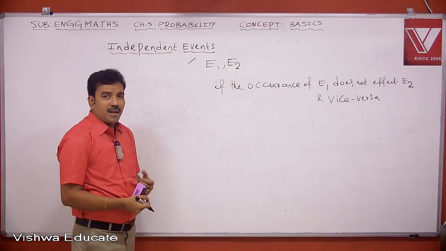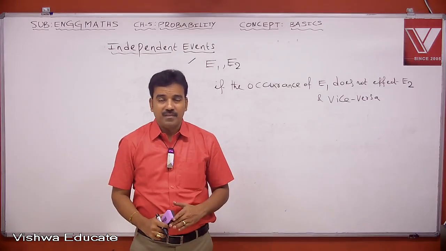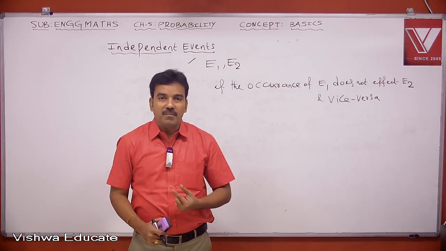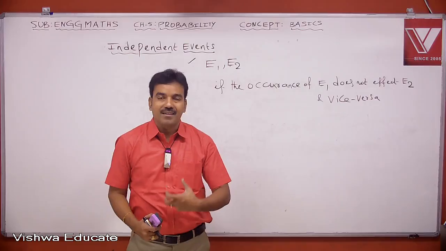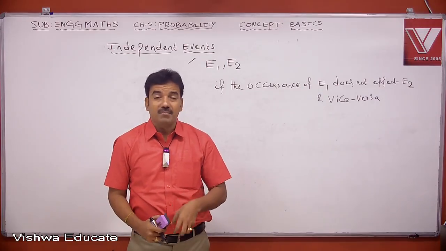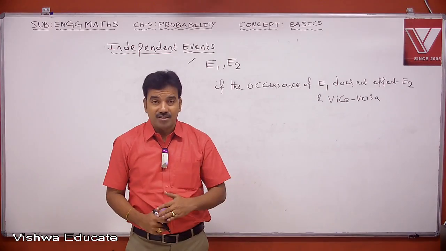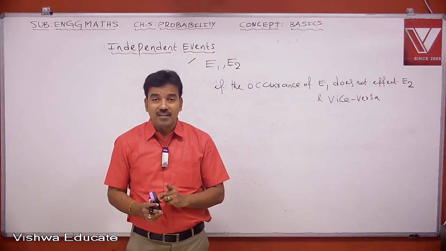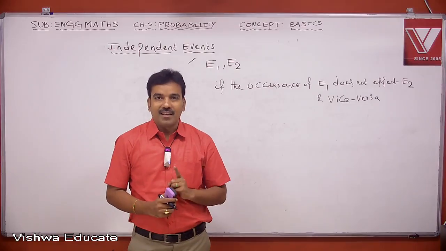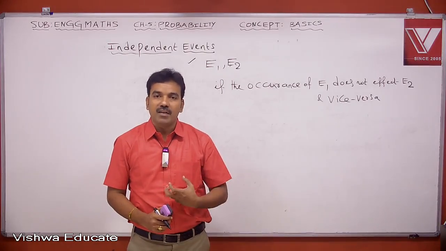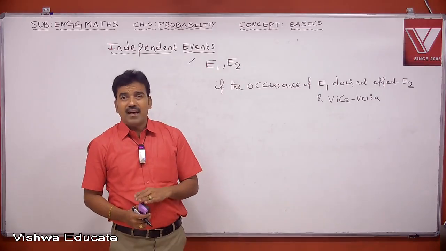Sometimes I may say that the probability of passing one subject is 70%. What does it mean? If I appear in an examination 100 times, there is a chance to pass in that subject only 70 times. What is the probability of failing in that subject? The remaining 30 cases. So both are dependent events. The probability of failure always depends on the probability of success. So the probability of passing one subject depends on the probability of failing the same subject. Therefore they are called dependent events.